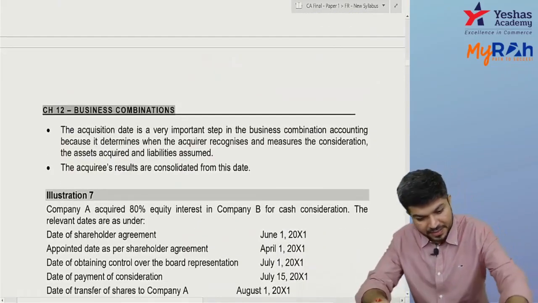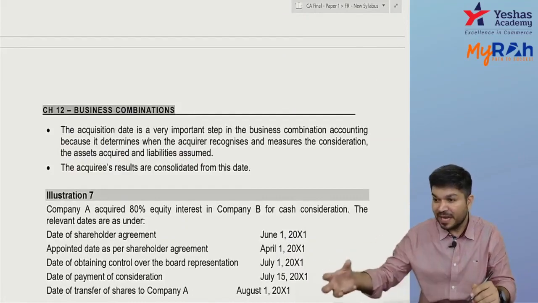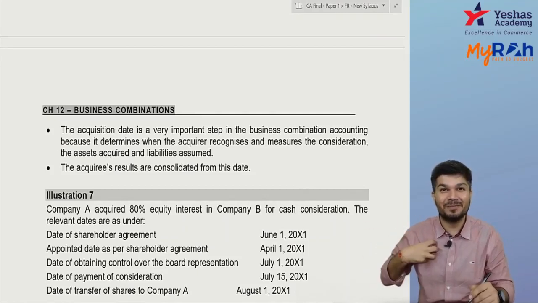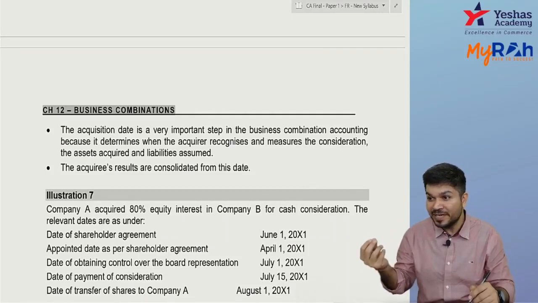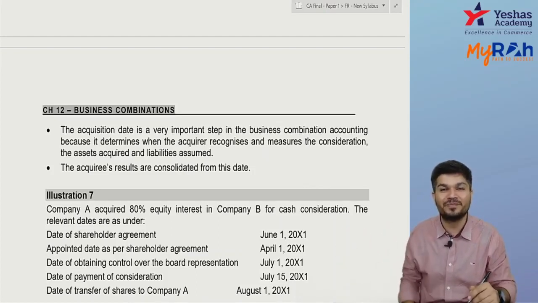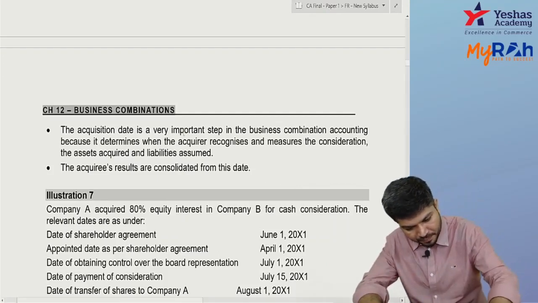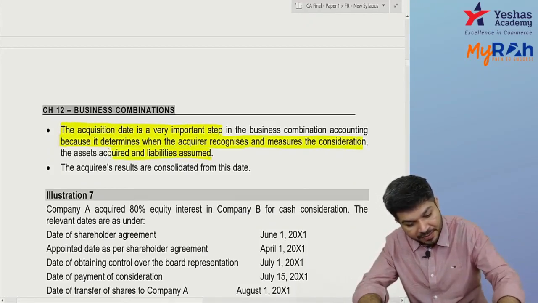Okay, next, the acquisition date is very important. Why? Because your assets and liabilities I'll record in my books at acquisition date fair value, plus PC. If I'm giving you shares of my company, the acquisition date fair value of those shares will be the PC. So this is a very important step because it determines when you should record and measure the consideration, assets and liabilities.